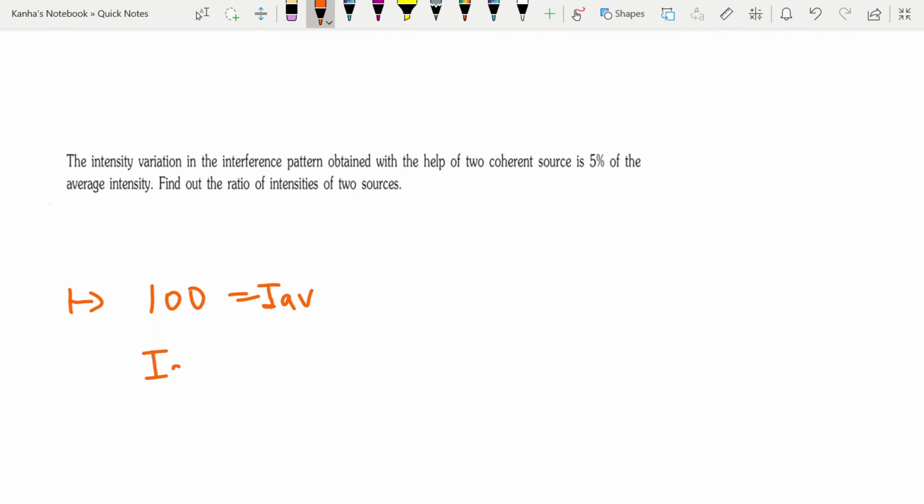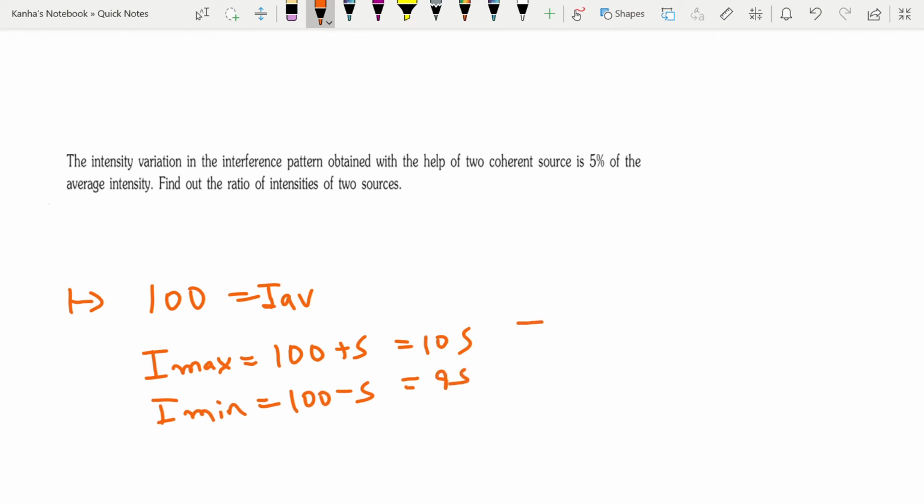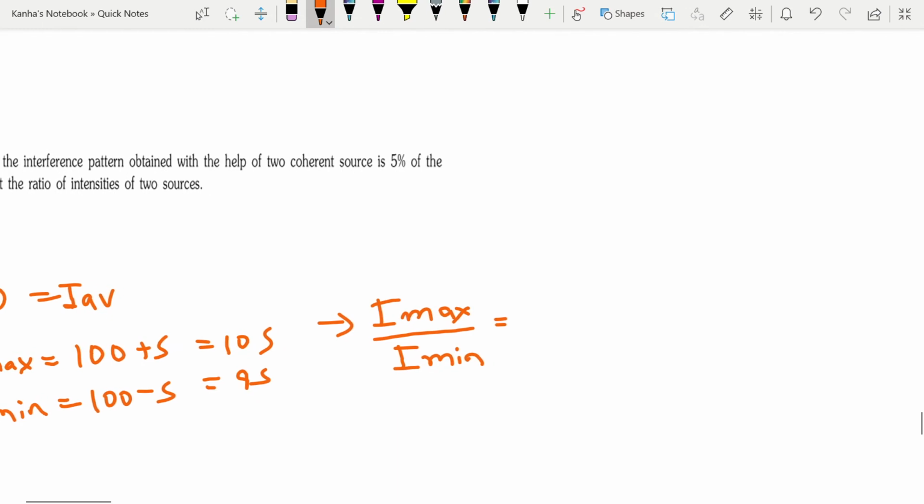So I can write that my maximum intensity is 100 plus 5 and minimum intensity is 100 minus 5. Now I can write my Imax by my Imin is nothing but 105 by 95, which is equal to 21 by 19.